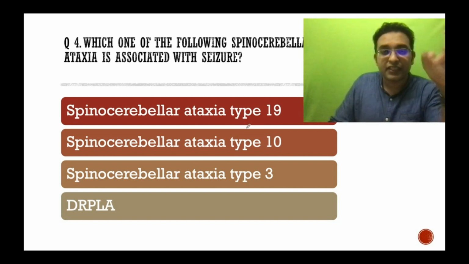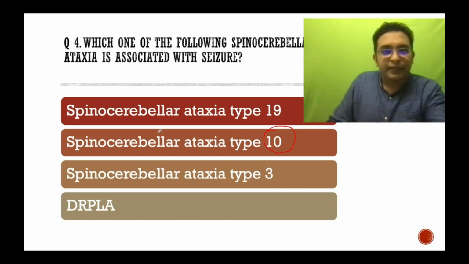I had emphasized in that module that some SCAs have specific pathognomonic features which we shouldn't miss and which will definitely be asked in the institutes. I had given a list of all these features which are specific for the numbered SCAs, and all these three came in the last AIIMS. So the one with seizures is SCA10.